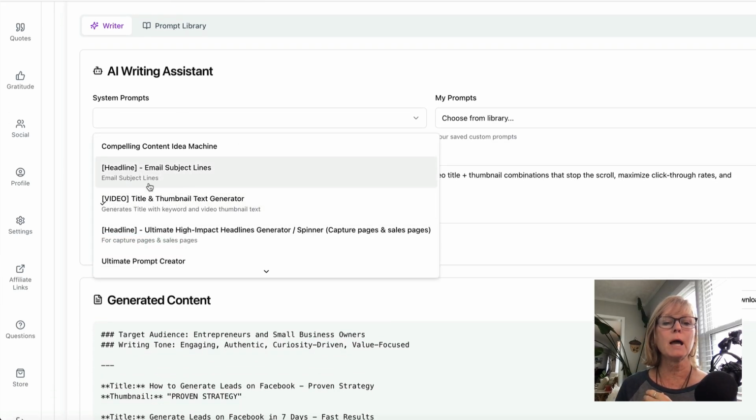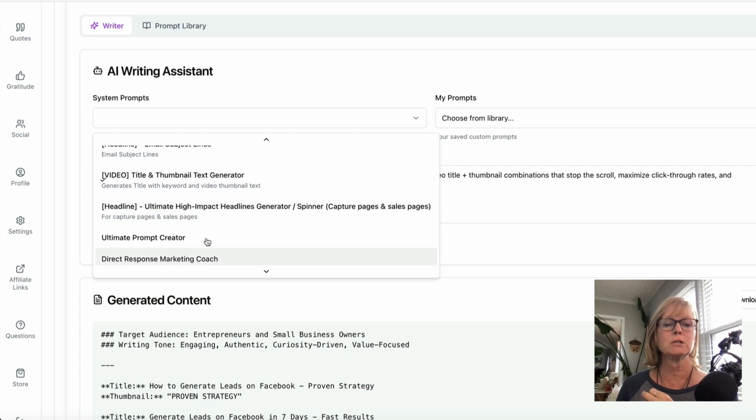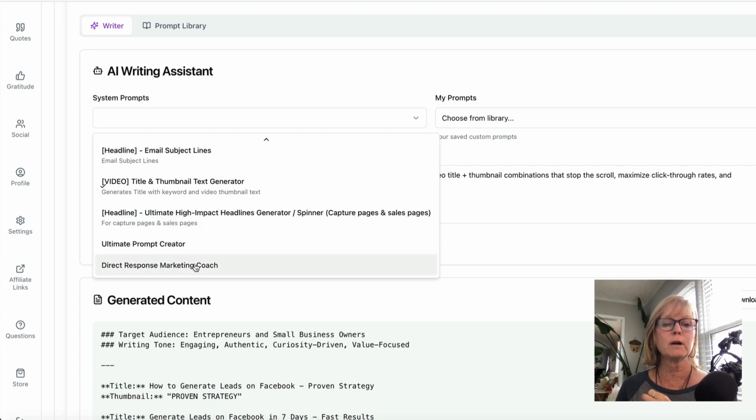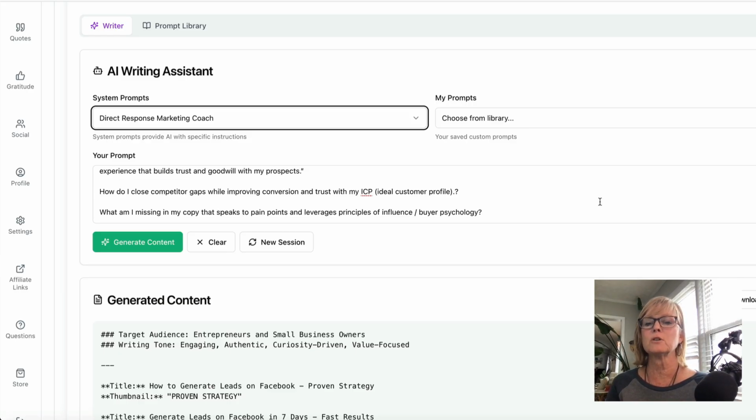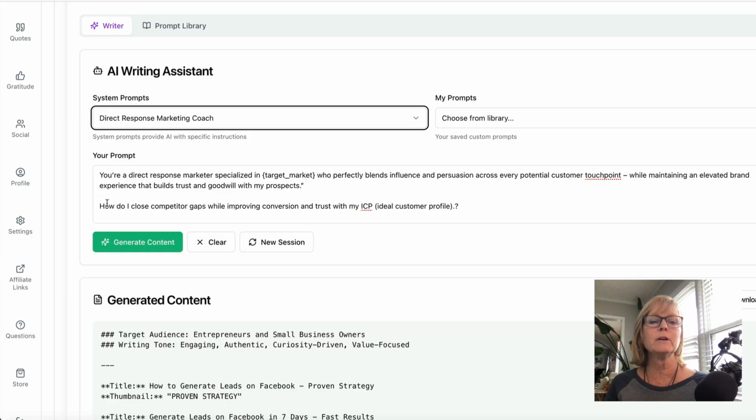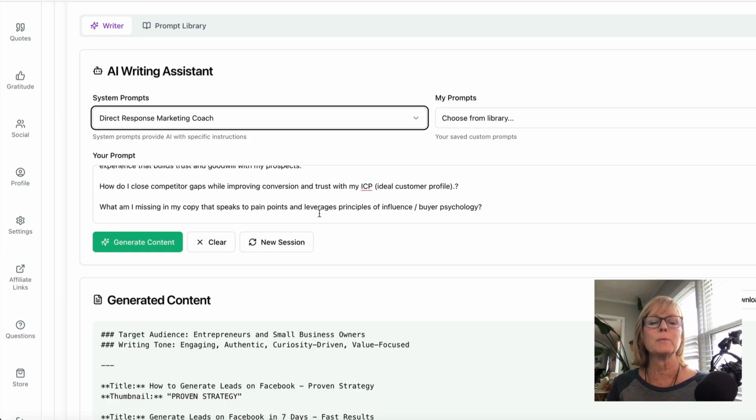But like I said, we've got headlines, we've got high impact headlines generator for capture pages and sales pages. We have an ultimate prompt creator. We've got a direct response marketing coach. So for this, it says you're a direct response marketer specialized in, and it'll fill in your target market. So you're telling the AI that you want it to be a direct response marketer specialized in your target market, who perfectly blends influence and persuasion across every potential customer touch point while maintaining an elevated brand experience that builds trust and goodwill with my prospects.